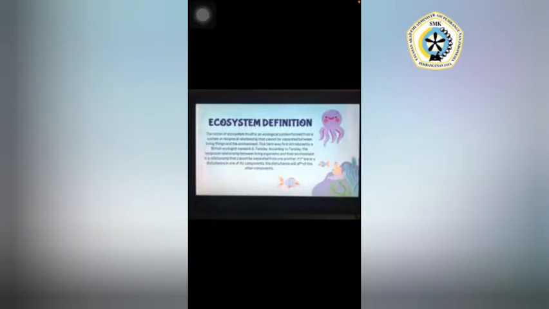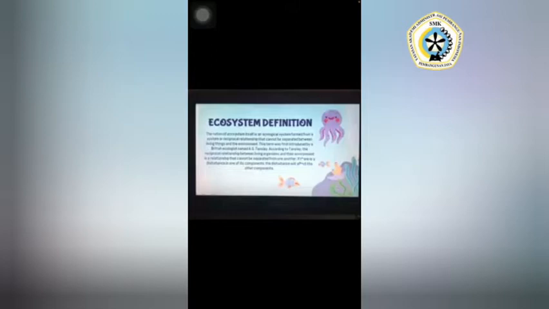Ecosystem definition. The notion of ecosystem itself is an ecological system formed from a system or reciprocal relationship that cannot be separated between living things and the environment. This term was first introduced by a British ecologist named A.G. Tansley.